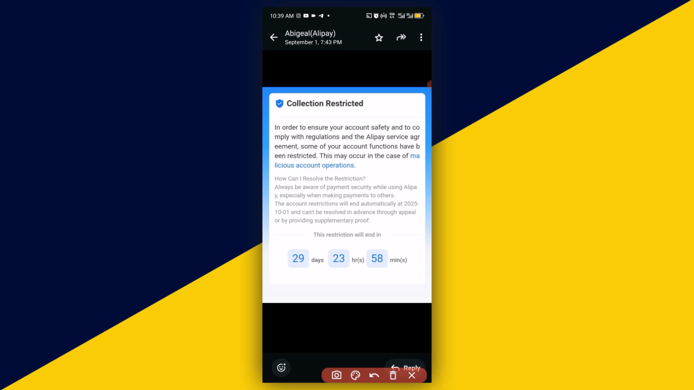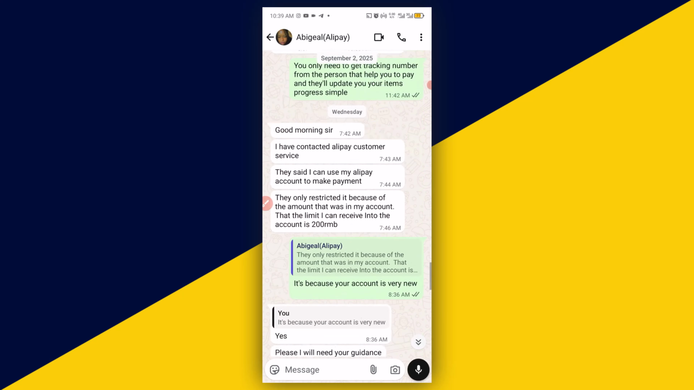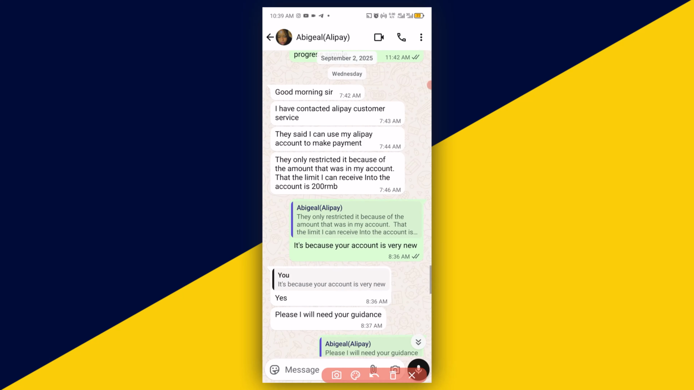So I will show you the exact response from Alipay customer support, because once you contact them, they will definitely tell you the reason. The reason here is that they can no longer receive a huge amount of money into the Alipay account because the account is very new. They can still continue to make payment on 1688 or any Chinese e-commerce app that is linked with that Alipay account, but they can only spend 200 yuan per transaction on a daily basis, pending the time that the account will be fully recovered. So I'm going to show you the response from the customer support. So this is the response.